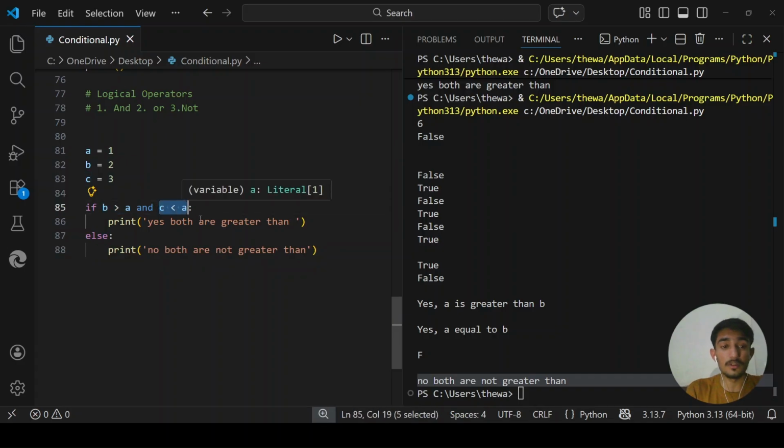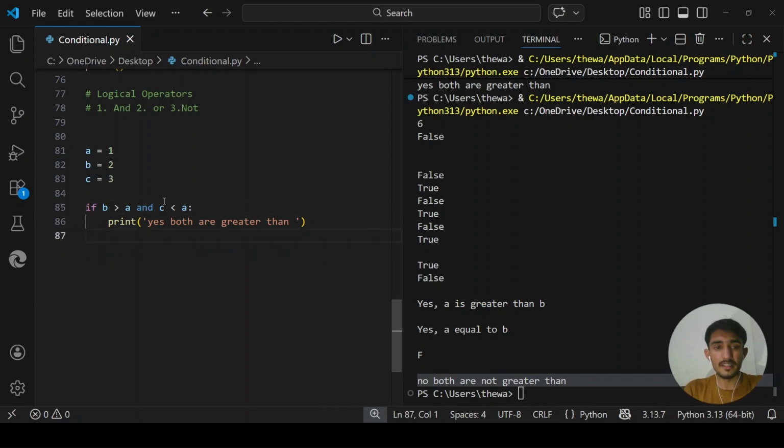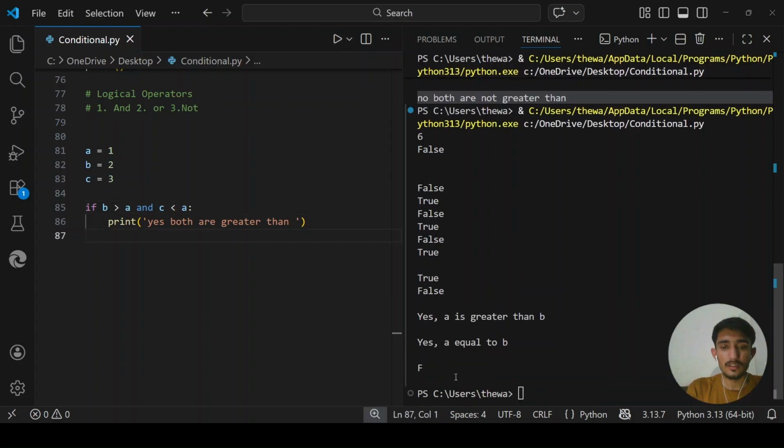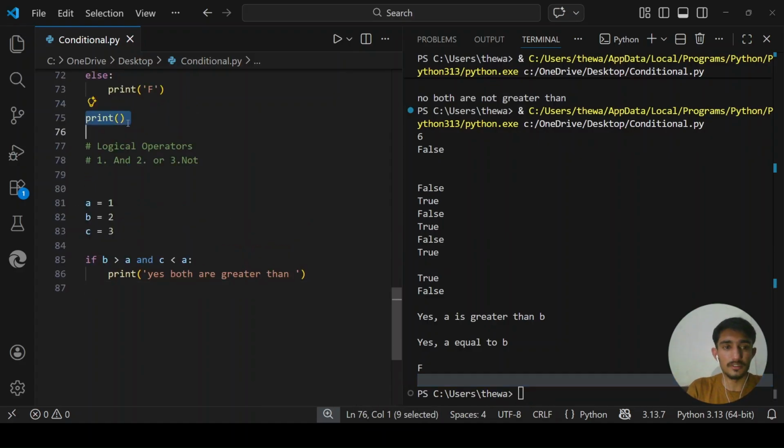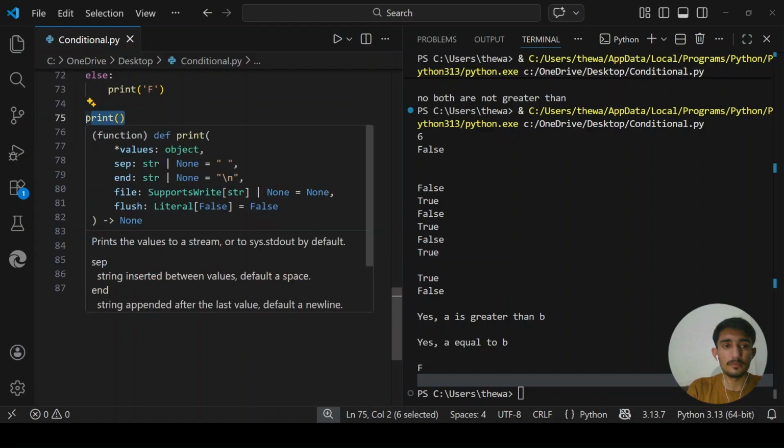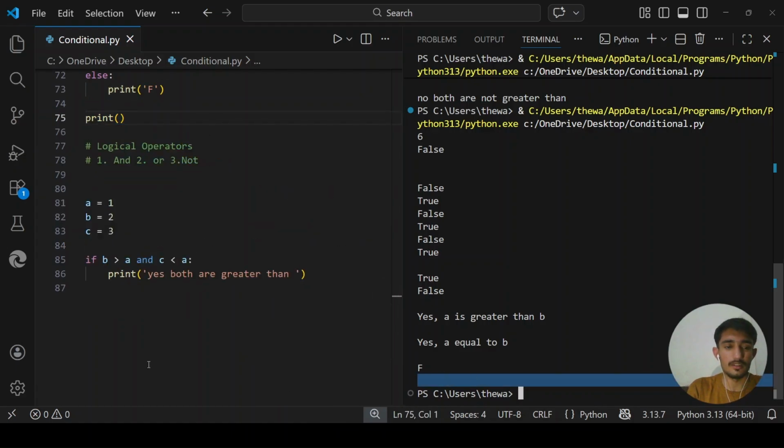if this condition or this condition becomes false, or both become false, either one becomes false, the whole if condition becomes false, and Python gives back a false boolean value. So Python will not print anything from this. It will come out to this. Let's say I did not have an else block, and I also have this condition which is false, so when I run it, nothing will be printed out. This blank line comes from this print statement. Okay, this print statement will create a blank line here.